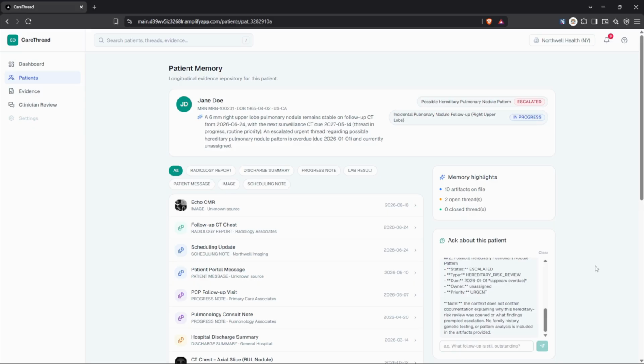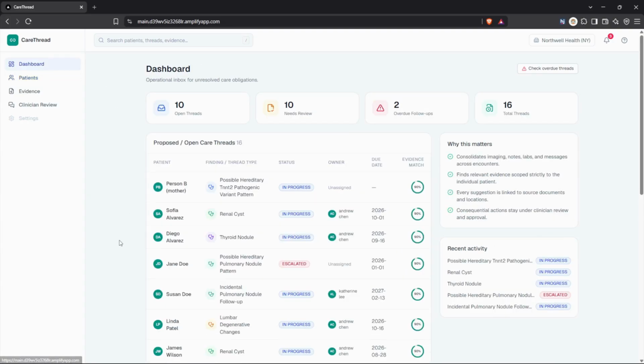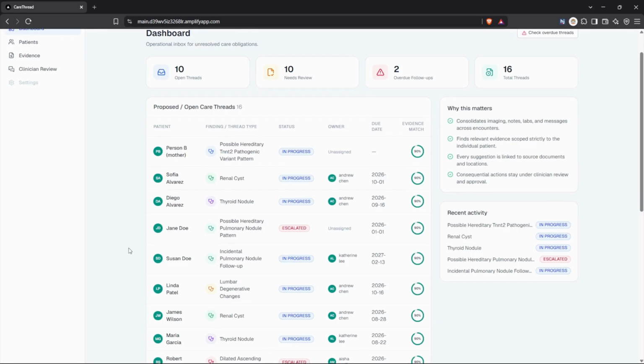CareThread doesn't diagnose, and it doesn't act on its own. 4 agents, 1 shared memory, and a human who always has the final word. So a dropped follow-up never gets the last word instead.